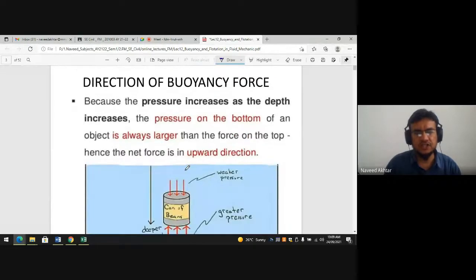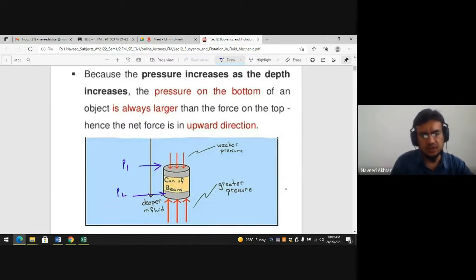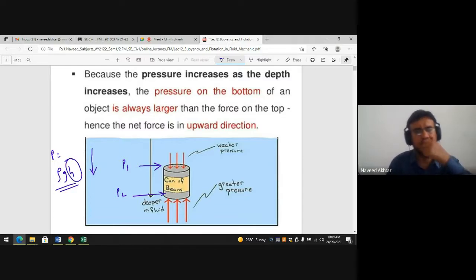So, the direction of the buoyancy force: the pressure of the liquid increases as the depth increases. Here is pressure P1, here is pressure P2. We know that as we go through the depth, pressure is rho g h, so it increases as the depth of the fluid increases. The pressure on the bottom of an object is always larger than the pressure on the top.